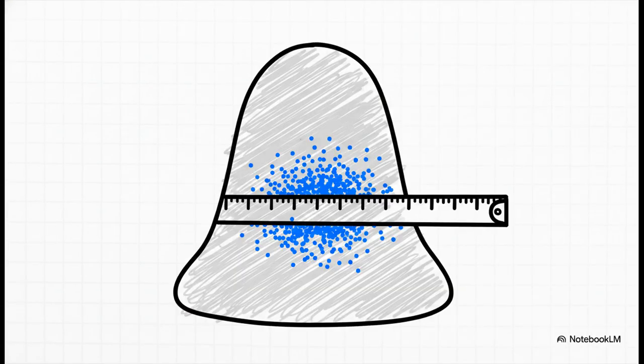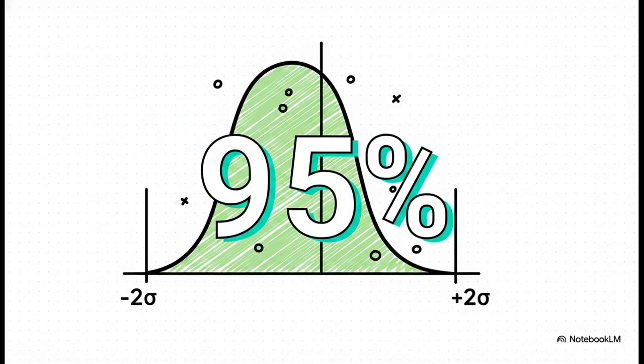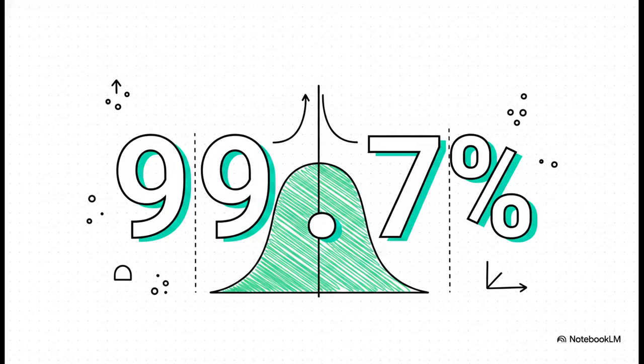Now for a total exam favorite, the empirical rule. It maps exactly how data falls around that mean. Exactly 68% of your data is going to sit snugly within just one standard deviation of the mean. Expand out to two standard deviations, and boom, you capture a massive 95% of all that data. Go three standard deviations out, you hit 99.7%, covering practically every possible outcome on the entire curve.